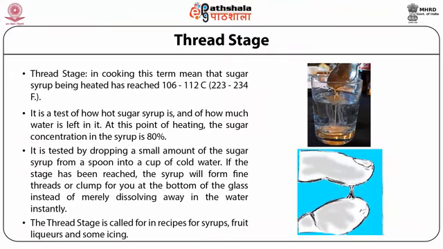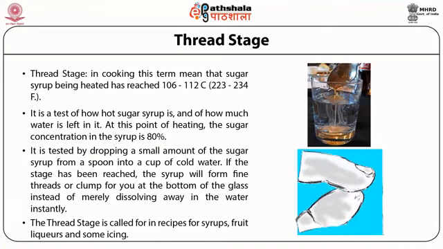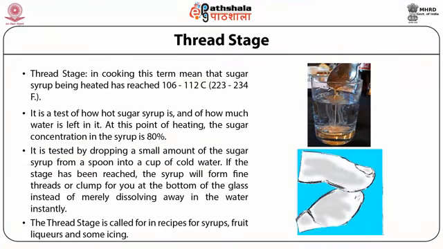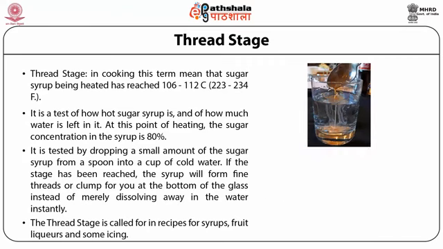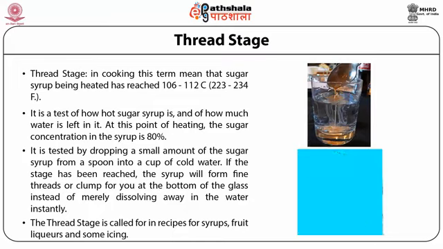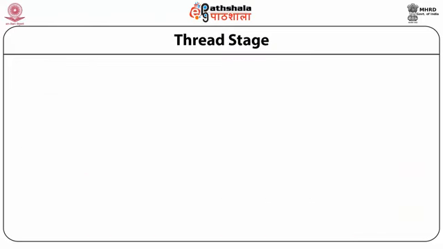Indian recipes wherein we want to have sugar syrup absorbed, like jalebi, gulab jamun, etc., are made using syrup cooked at this stage. The thread stage can be observed in two steps.